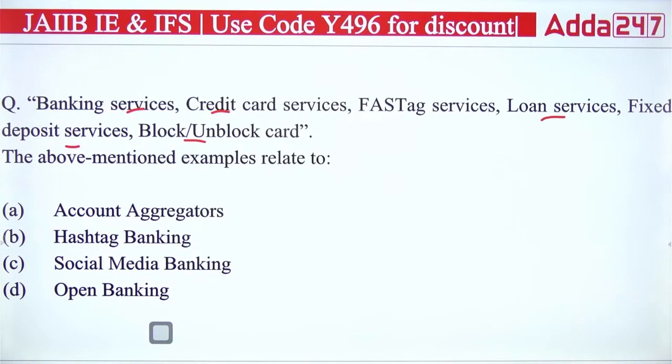And the above mentioned examples relate to which type of service here? Account aggregator, hashtag banking, social media banking, open banking. Which of the following is correct here?